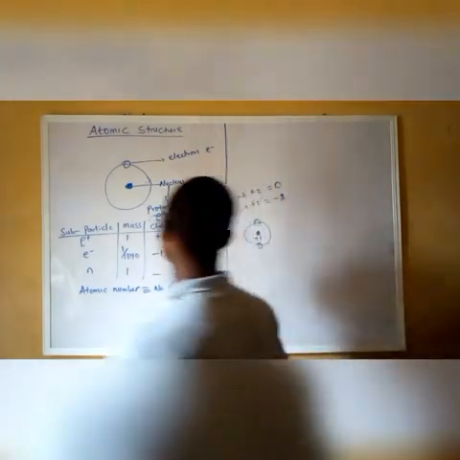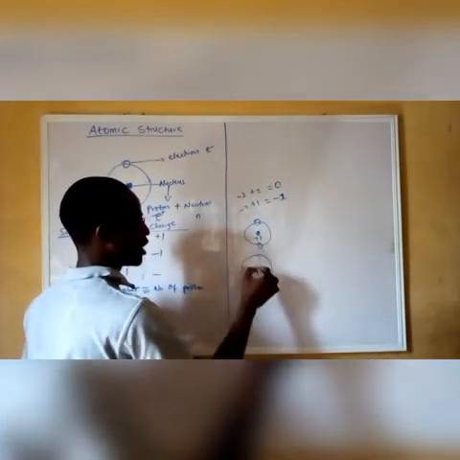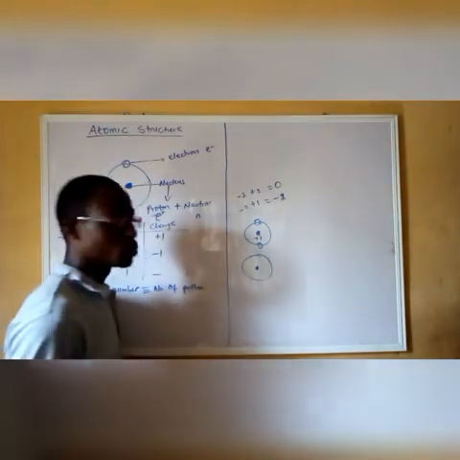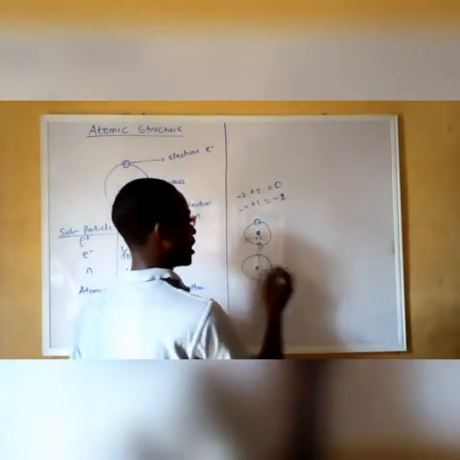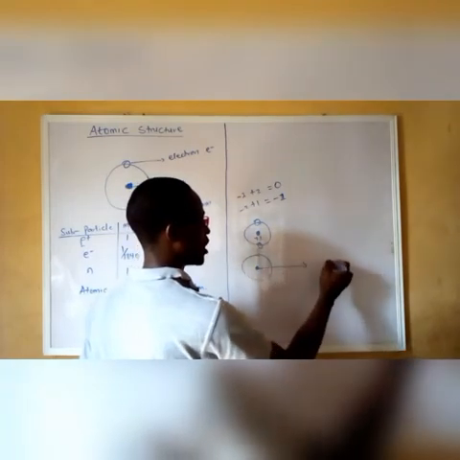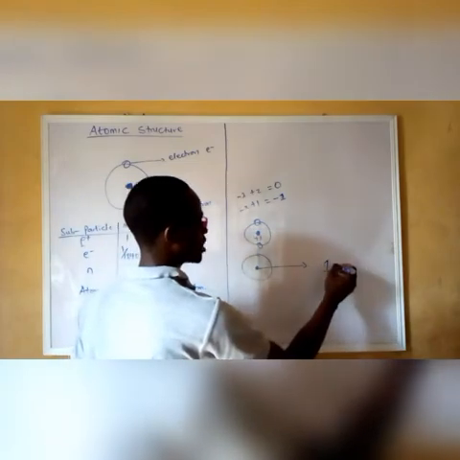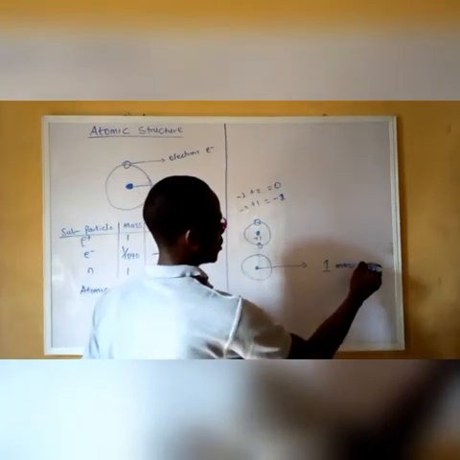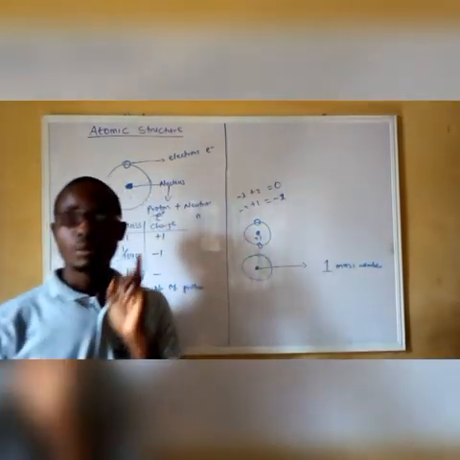Let's take, for example, hydrogen. Hydrogen has only 1 proton but no neutron in the nucleus. So what is the atomic mass of hydrogen? It is 1. The atomic mass, or mass number, is 1 because it has only 1 proton.